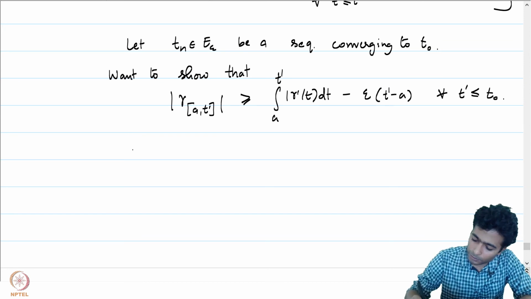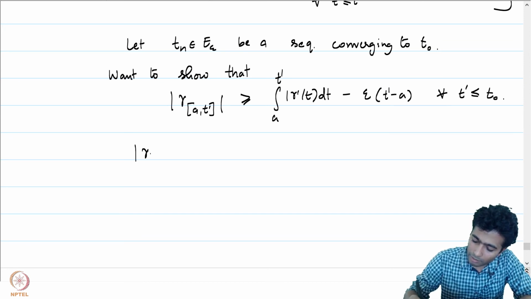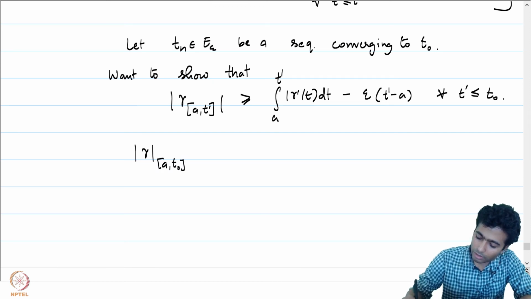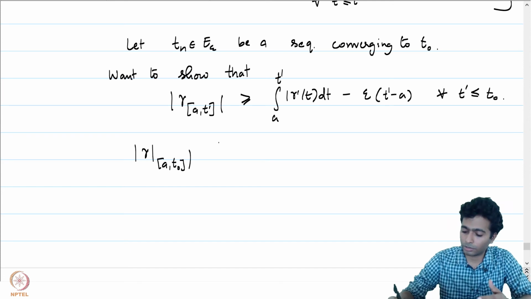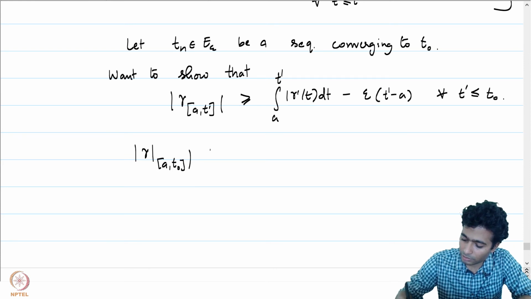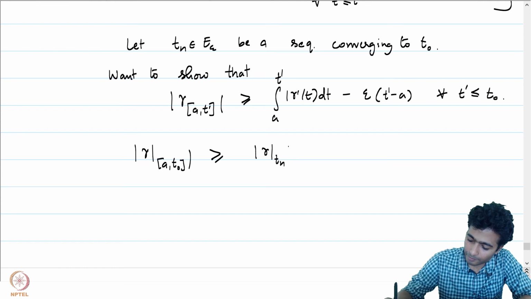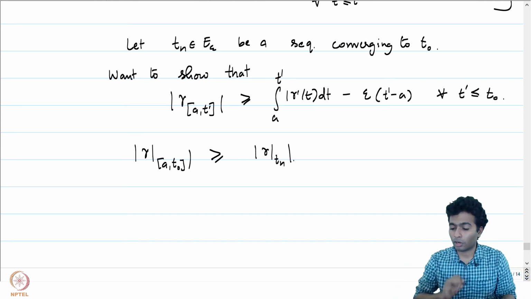Then the observation which I would like to make is that gamma restricted to A T naught will, by the exercise I just gave you, be a monotonous, increasing function. This is going to be greater than or equal to mod gamma restricted to Tn for all n.